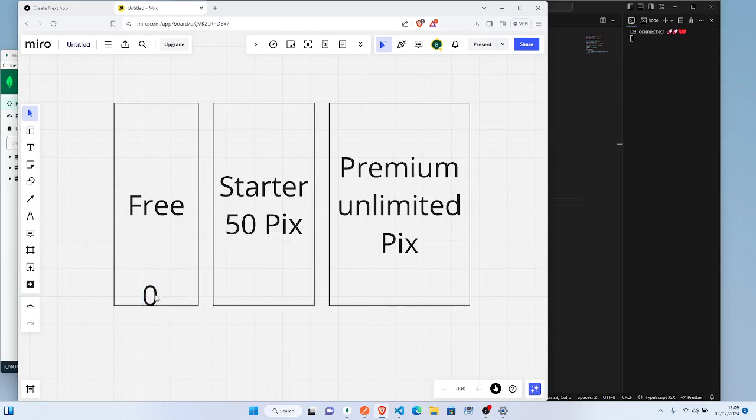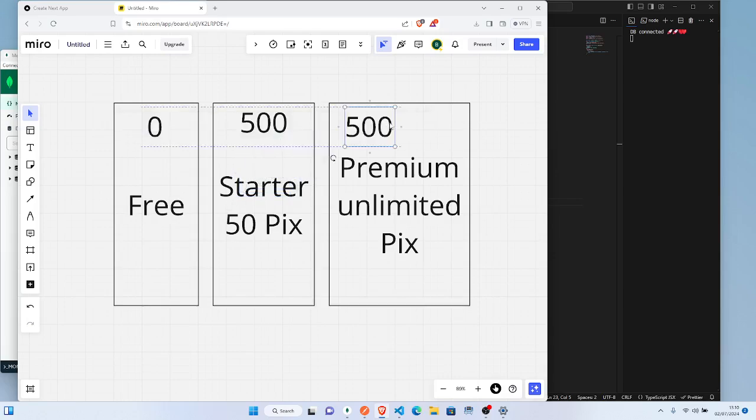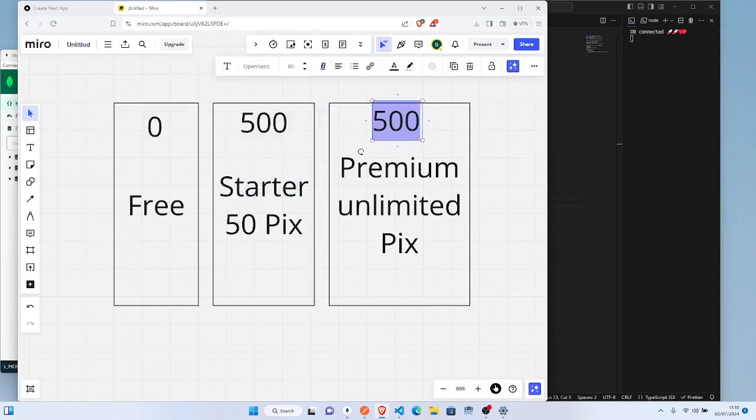So 0 naira, right? Let me even put it up here. So this one is 0 naira. Then this other one will be maybe 500 naira, and this one will pay 500 naira. Okay, makes sense, right? Then for the unlimited plan, it's 1000 naira that you will pay to enter this unlimited plan. So that's how we will do it.